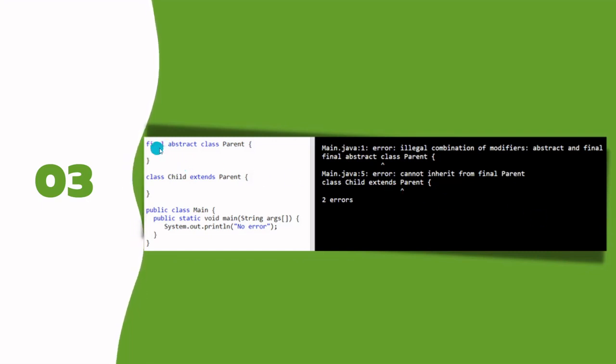I have added the final keyword along with abstract so that I can make this class final. When I'm extending this class, I'm getting two errors. First is an illegal combination of modifiers. We cannot use abstract and final together, as you can see here. Second is, if the class is final, how can it be extended? It cannot be inherited. That is the very purpose of final. So final and abstract are actually opposite of each other. Abstract allows extension, final does not allow extension. I hope this was clear.